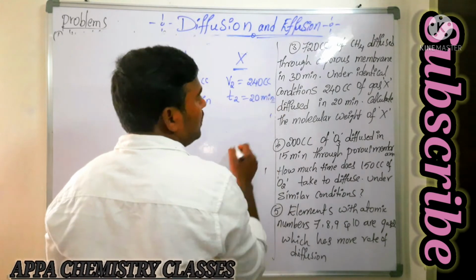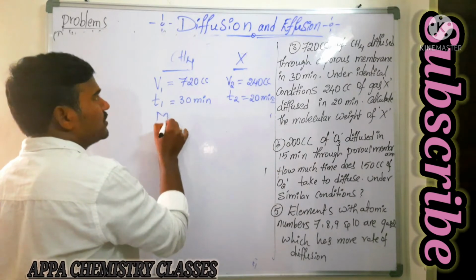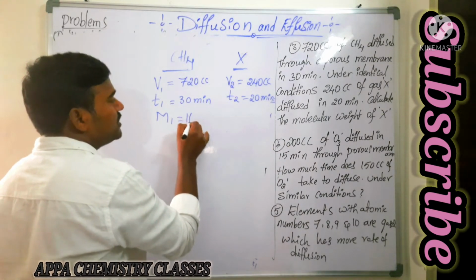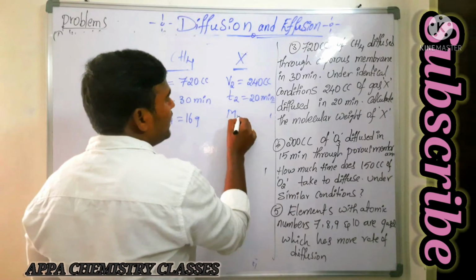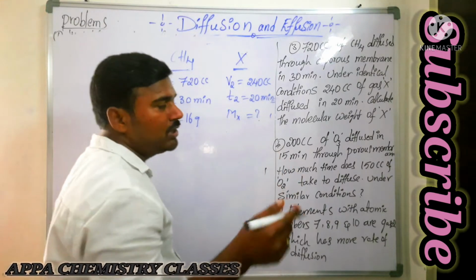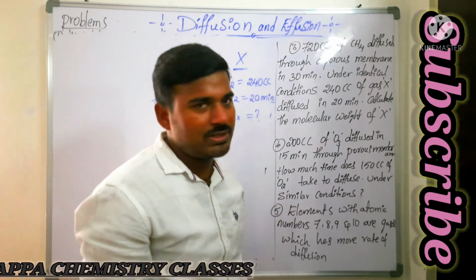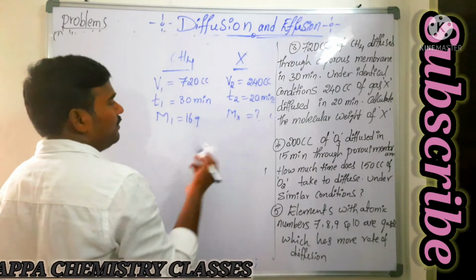Then they are asking to calculate the molecular weight of X gas. The molecular weight of methane is 16. Identical conditions means constant temperature and pressure.